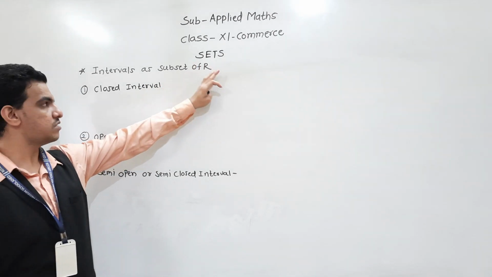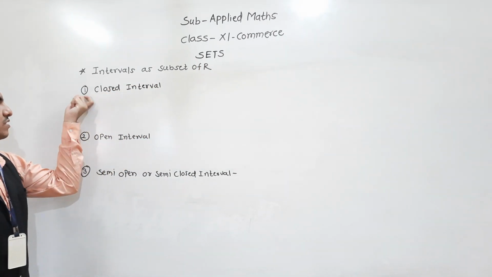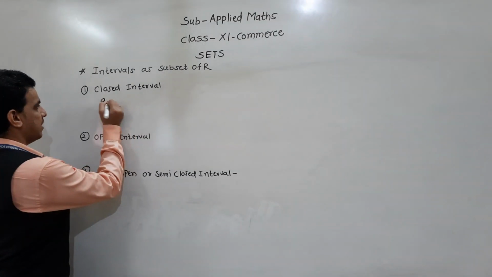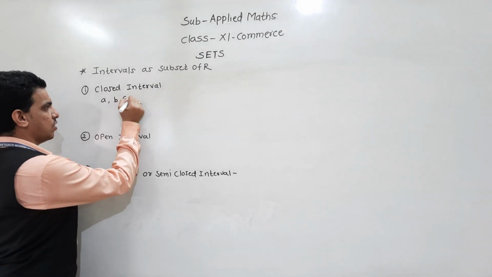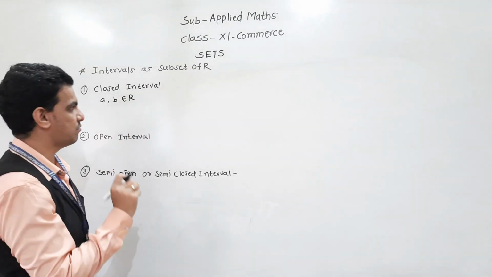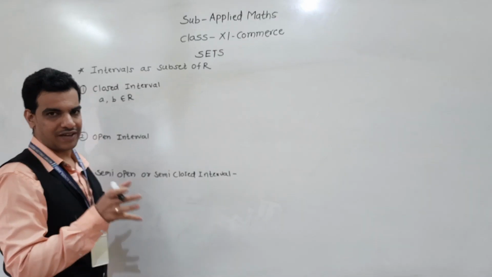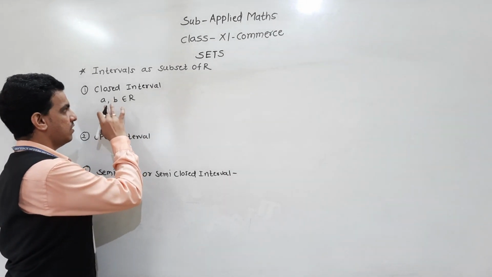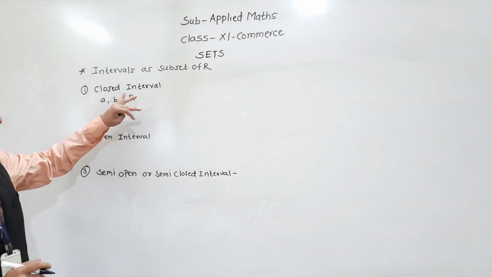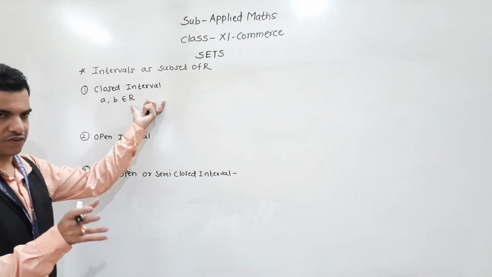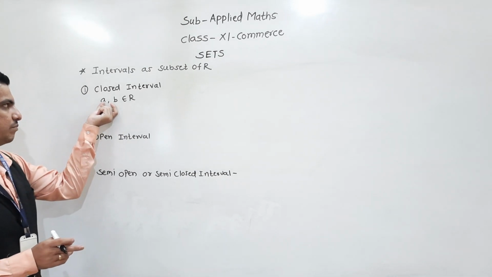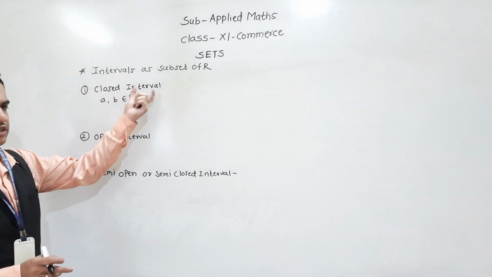R means real numbers. The first one is the closed interval. If A and B are two numbers belonging to R, the real numbers, then the set of all values between A and B, including A and B, is called a closed interval.